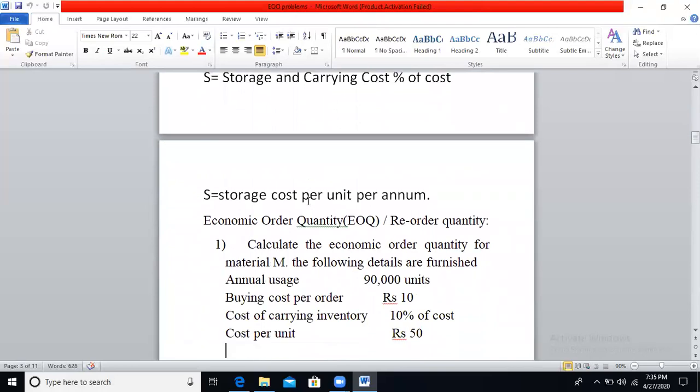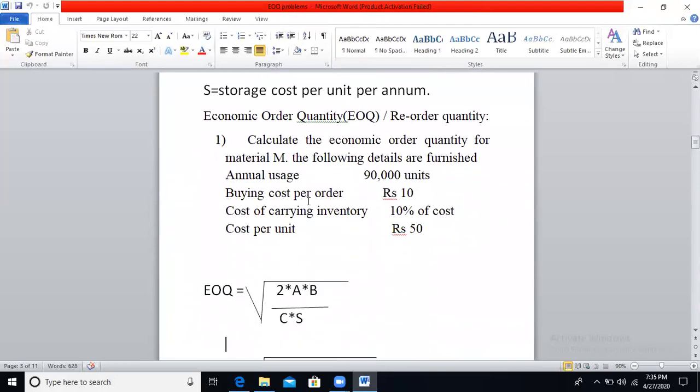Now, see the problems. Calculate the economic order quantity for the material M from the following details. Annual usage is 90,000 units, buying cost per order is 10 rupees, cost of carrying inventory is 10% of cost per unit of 50.